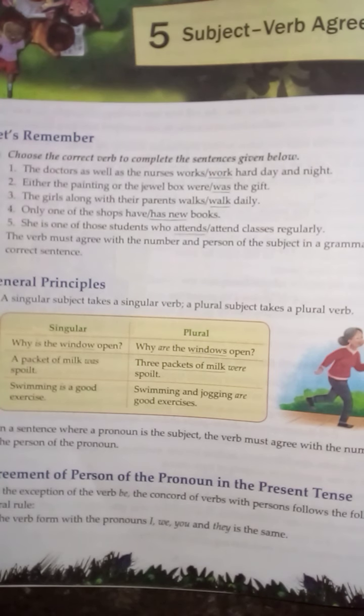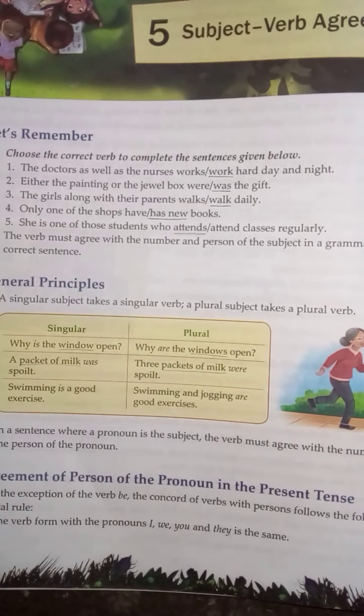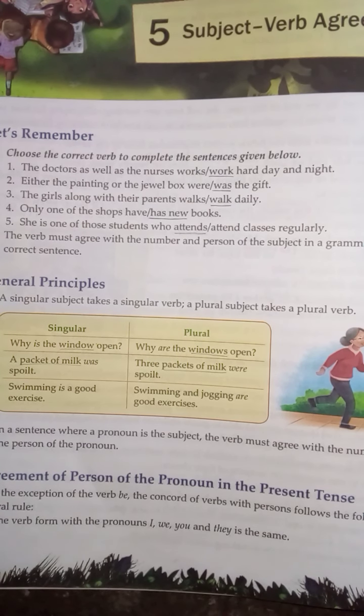So let us go on to the next part, agreement of the person of the pronoun in the present tense. So we are talking about the present tense. See, with the exceptions of the verb be, the concord of verbs with persons follows the following general rule. Meaning of concord: samanjasya means correlation. Point A, the verb form with the pronouns I, we, you and they is the same. So I, we, they, you, all are the same in the present tense.